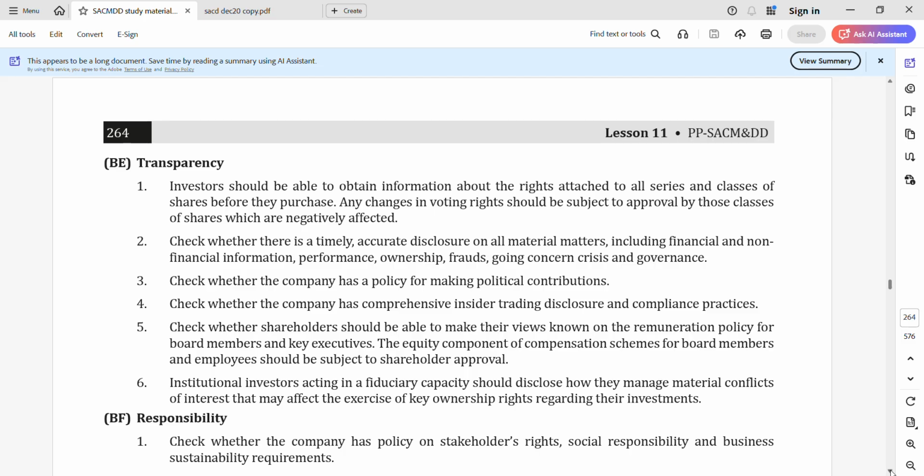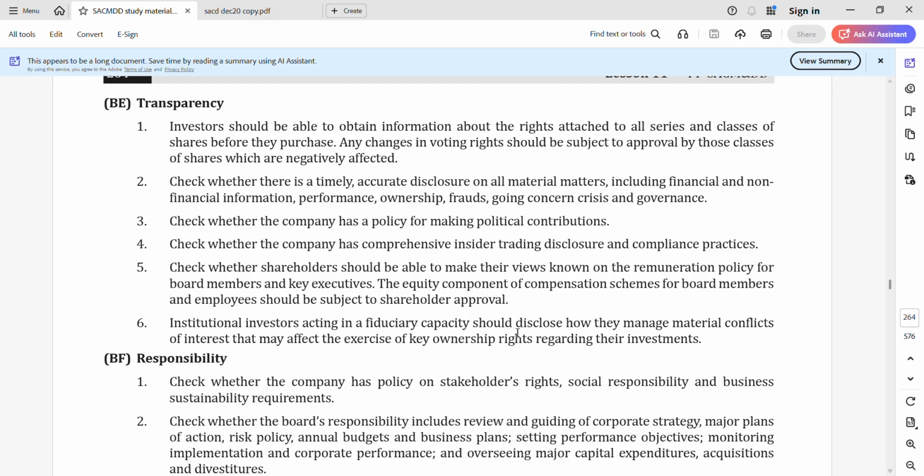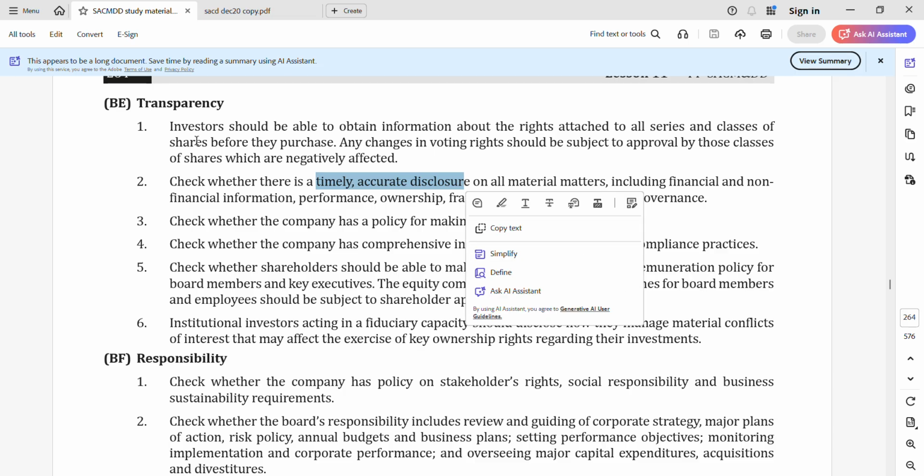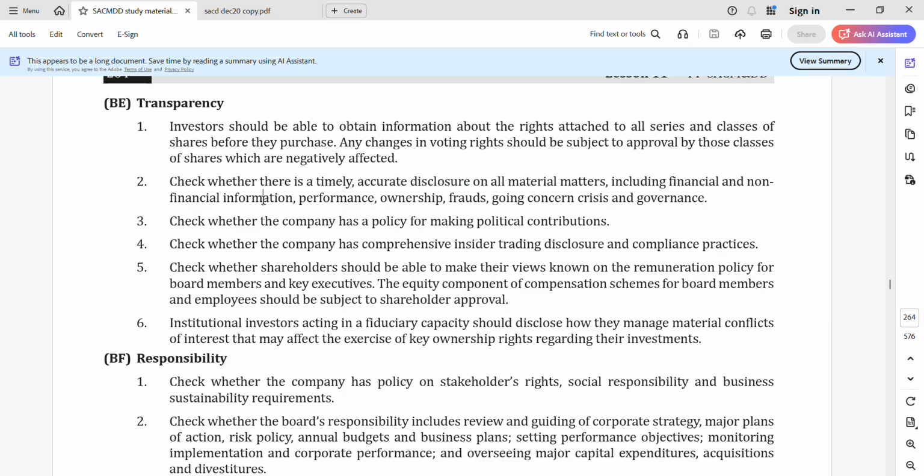So moving on to the next question regarding transparency. The investors should be able to obtain information about the rights attached to series and classes of shares before they purchase, whether preference shares, equity shares, and all those aspects. Check whether there is timely, accurate disclosure on all material matters, including financial and non-financial information, and check whether the company has a policy for making political contributions. Very important, with elections frequently coming and elections around the corner. So these are the points you can't afford to miss.